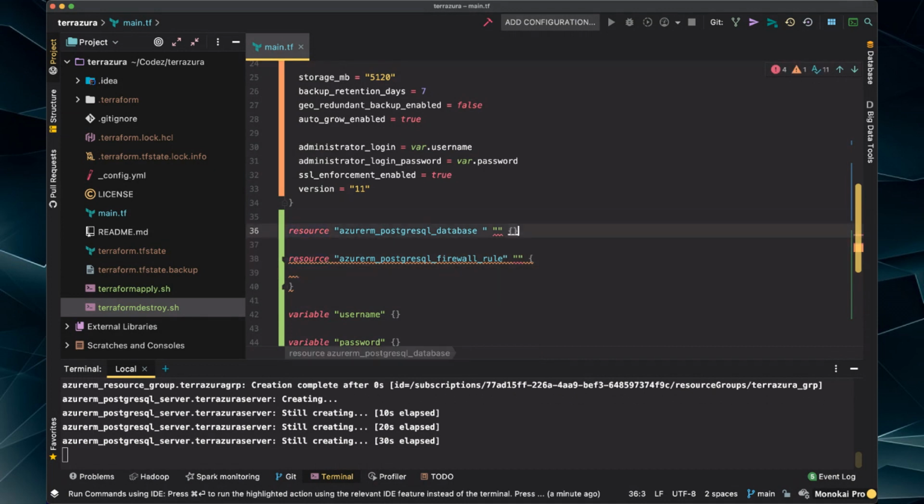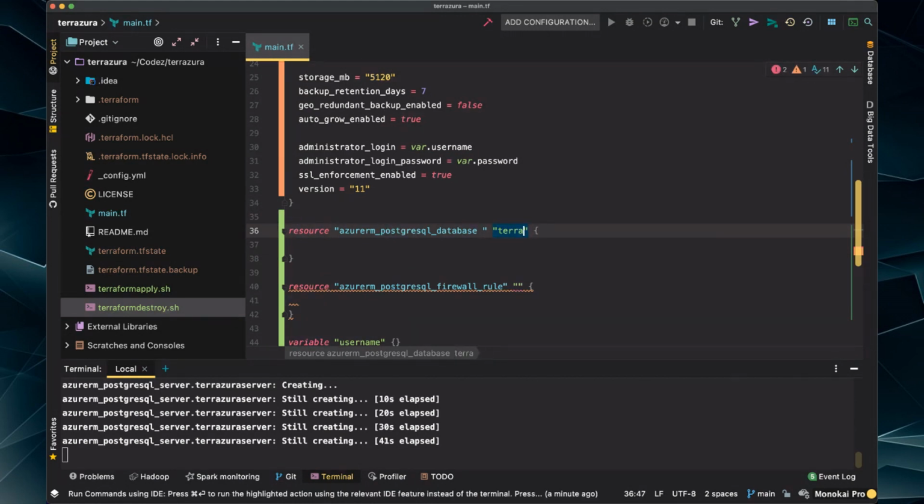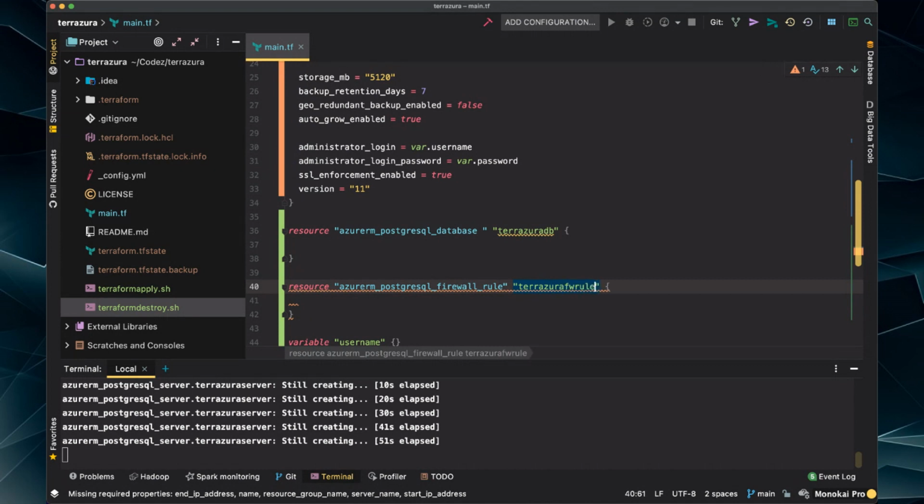Okay, so all the right pieces are in there. We're going to name this resource. What should we call it? We'll call it the Terrazura DB. And this is going to be the Terrazura firewall rule. We'll just call it rule.